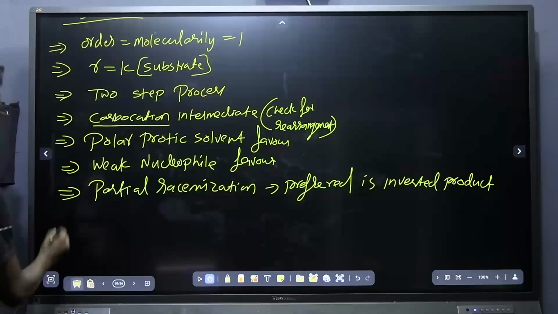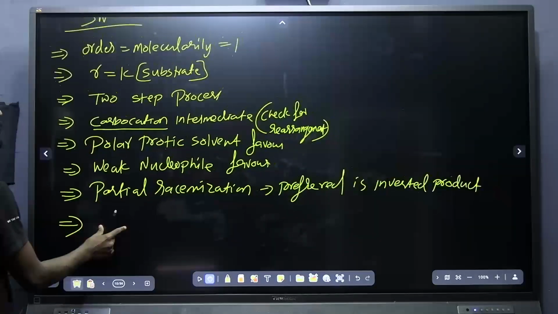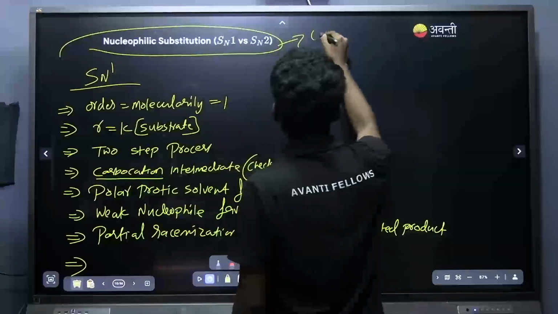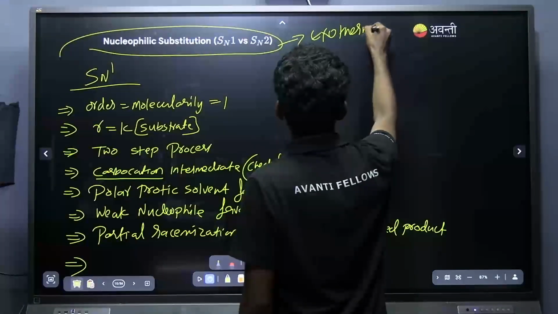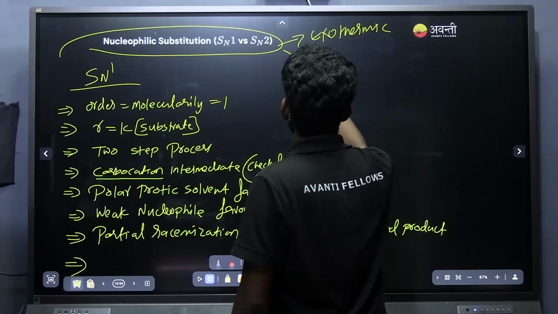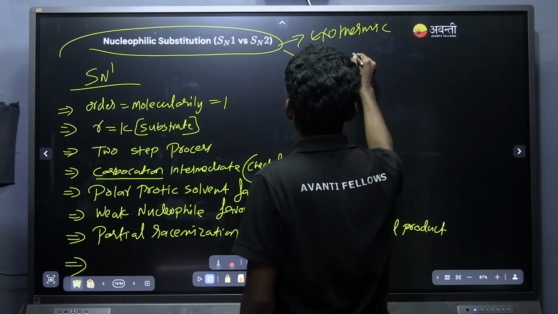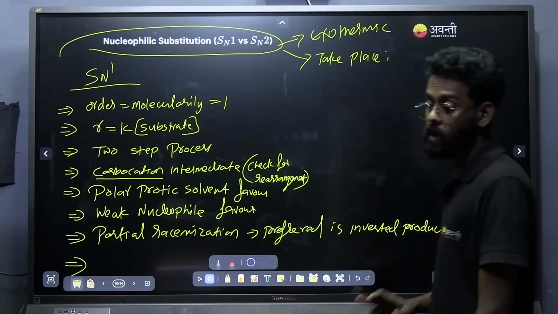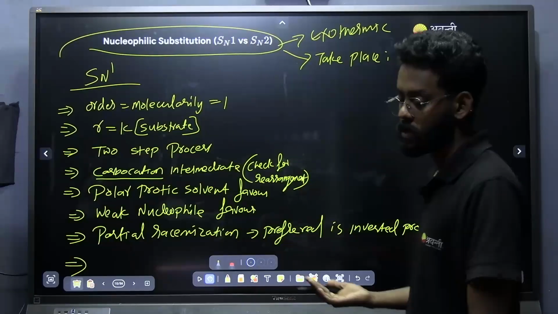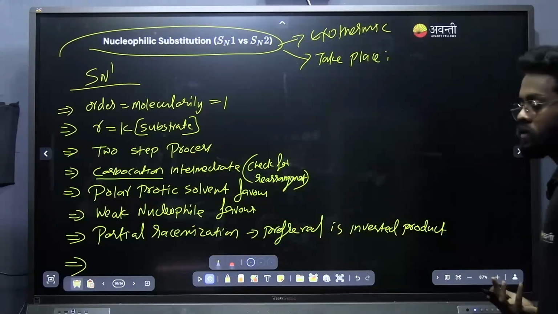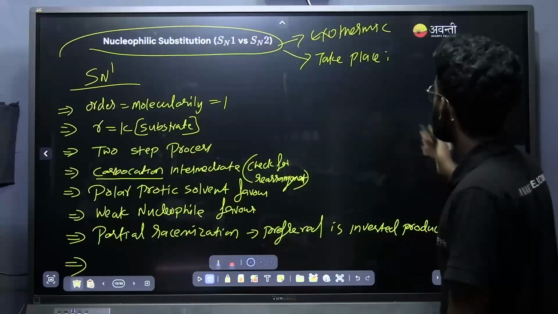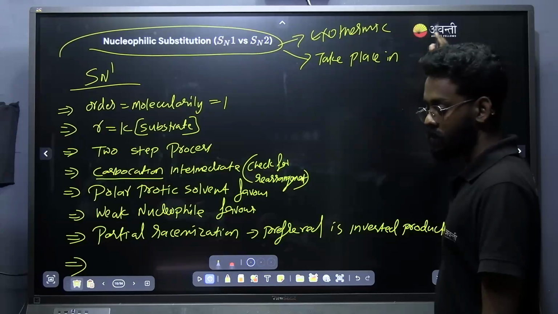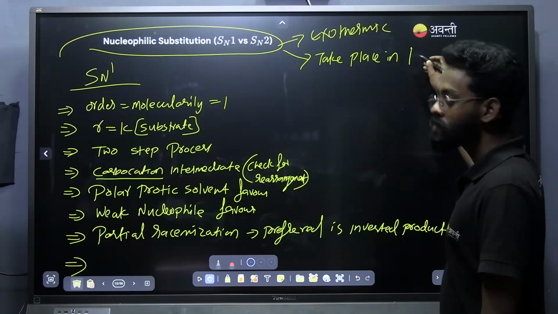Yes. And now one more point I want to say. Generally the nucleophilic reactions are exothermic reactions. As they are exothermic reactions, do they take place in high temperature or low temperature? Chesta, Sakshi, if it is exothermic, any idea? This we discussed in the chemical equilibrium chapter. Takes place in? Come on.